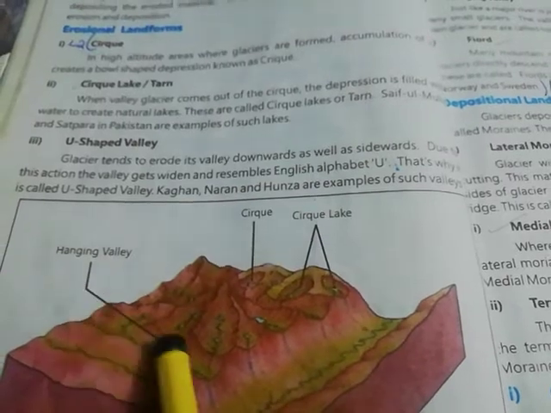This landform made by glacier is labeled here. These are hanging valleys, these are cirques, and these two are tarns or cirque lakes.